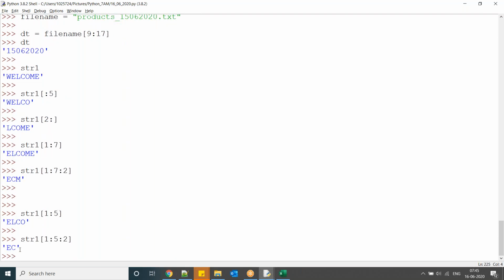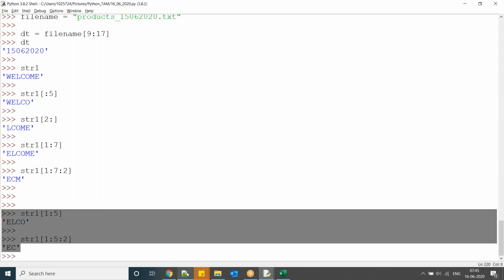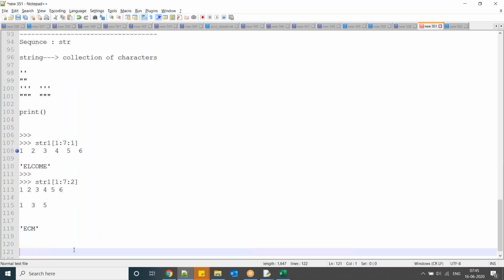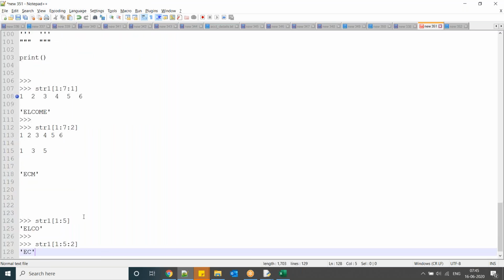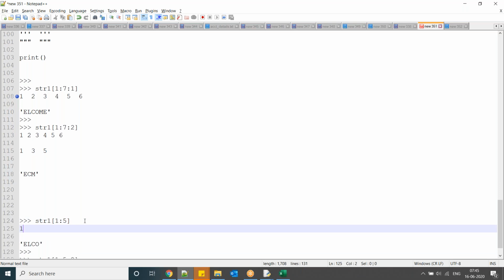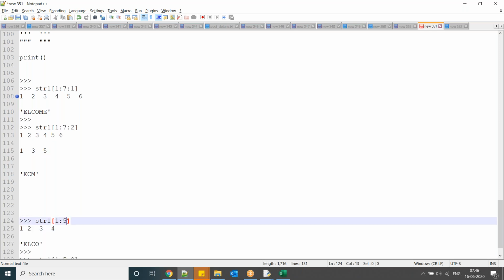Easy. Now I will explain here. So 1, 2, 3, 4; always end element minus 1. By default the step size is 1, so it is going to provide 1, 2, 3, 4.